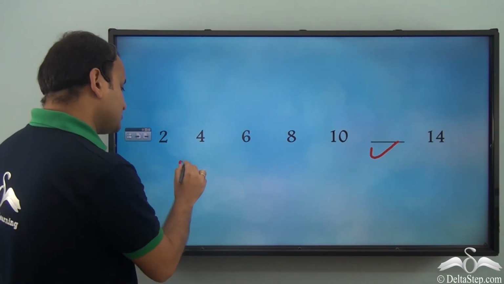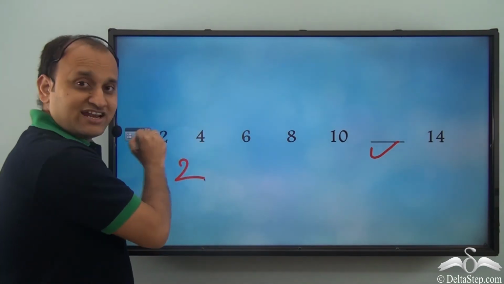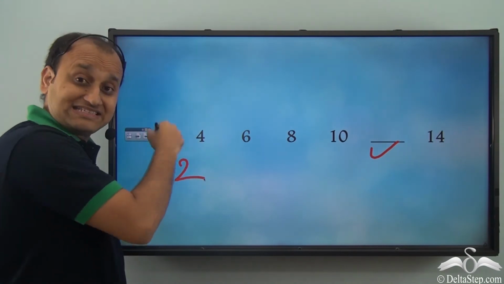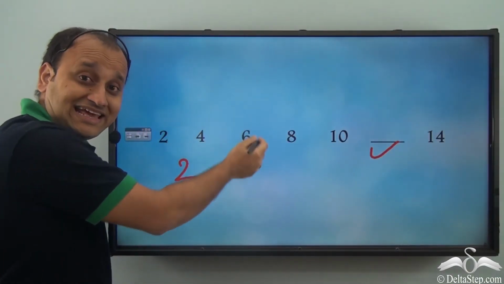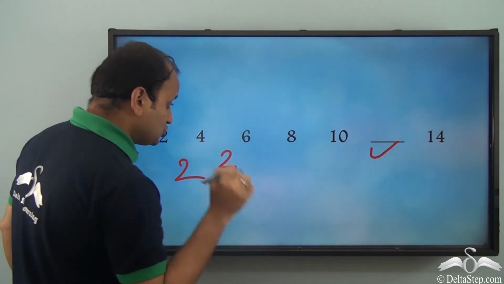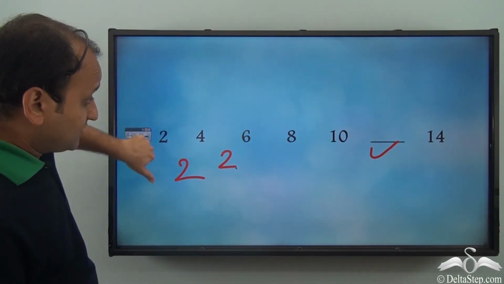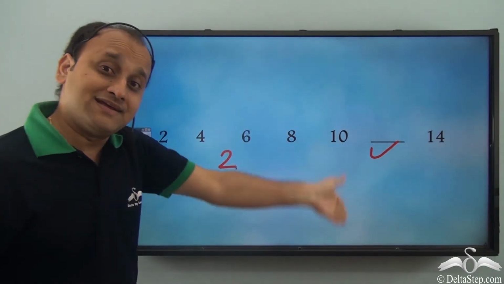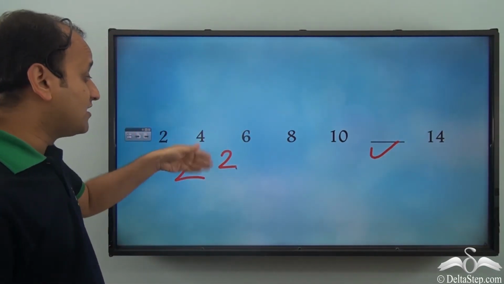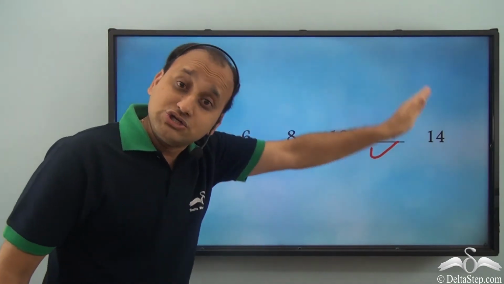Well, the difference is 2. And this is increasing. After 2 we have 4. After 4 I have 6. So again increasing by 2. So every time the numbers are increasing by 2. That is what this pattern is. This is an increasing pattern where numbers are increasing by 2.